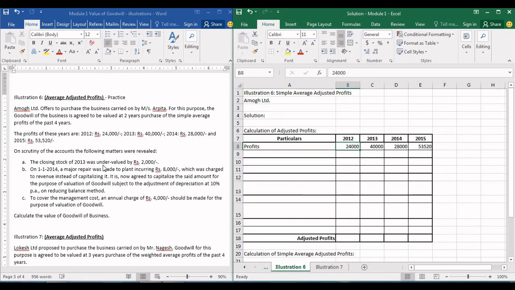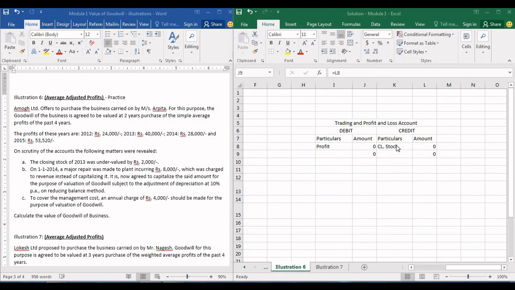So in order to find out the value of business, we have to find out first simple average profits. In order to find out the simple average profits, we are first supposed to fix these adjustments and find out the value of profits. That value of profits will be called as adjusted profit. That is our first step, calculation of adjusted profit. And we will go point wise. So the first point is talking about the closing stock being undervalued by 2,000.